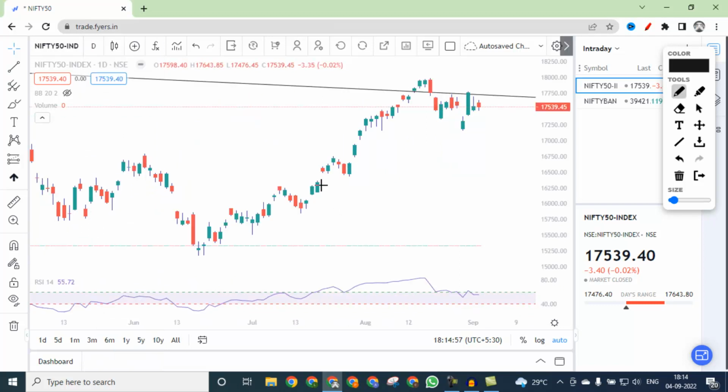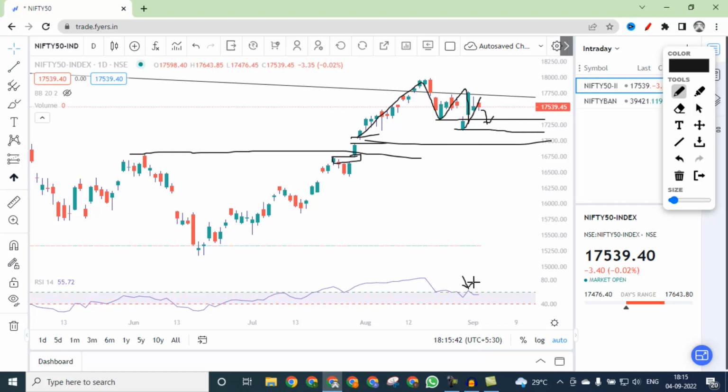So looking at the daily chart, you can see the same thing. This was a breakout, previous breakout level where there is also a window. So from there it went up, came down, now it has made a double top, a lower top, and then has fallen again, and now is trying to go up. So near 17,250 is the neckline of this pattern. So if it falls below this line, then we can expect some big move on the downside. Maybe it takes support here.